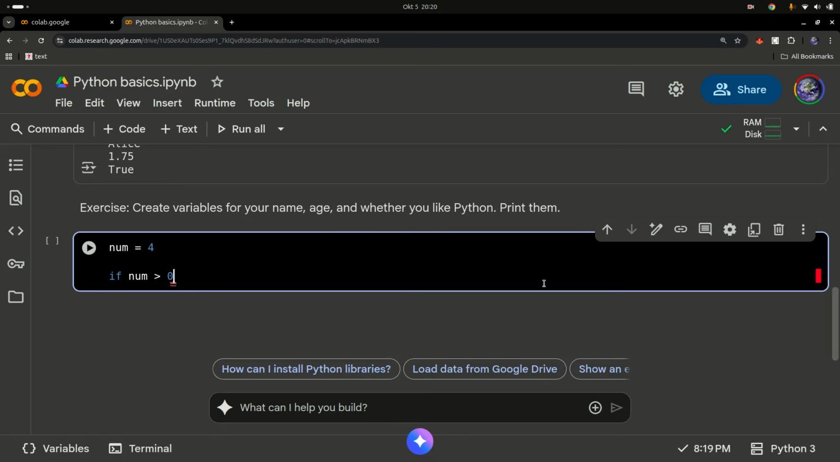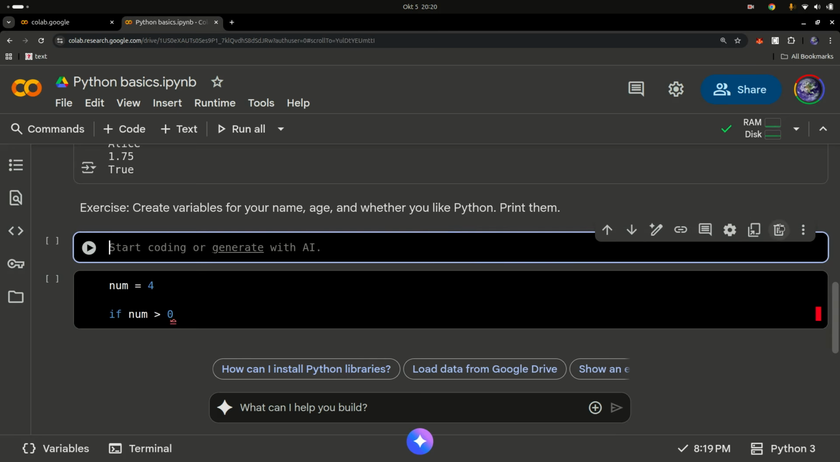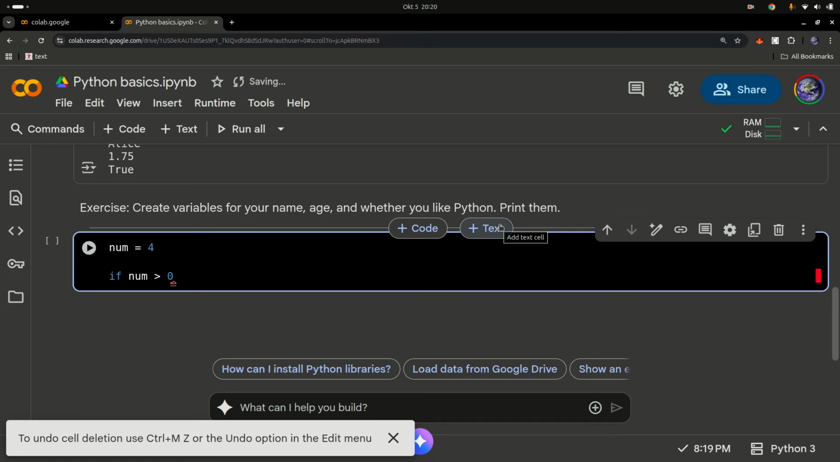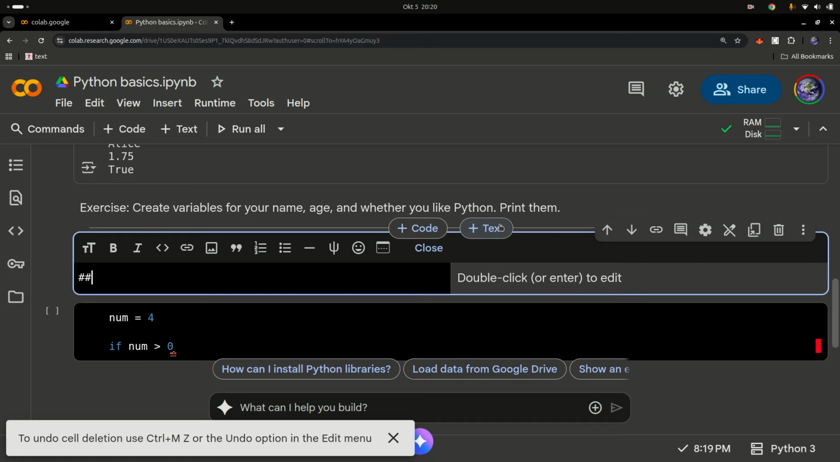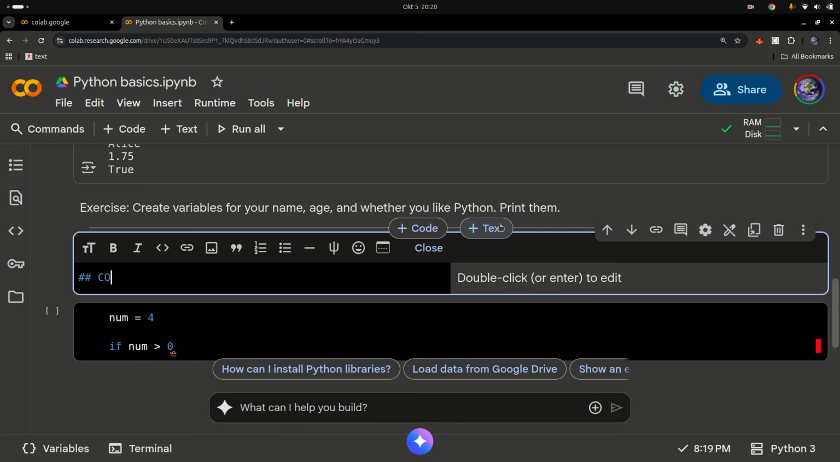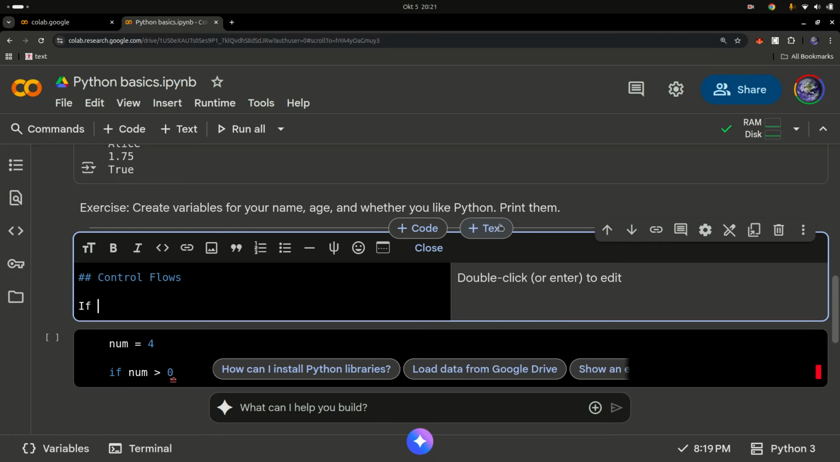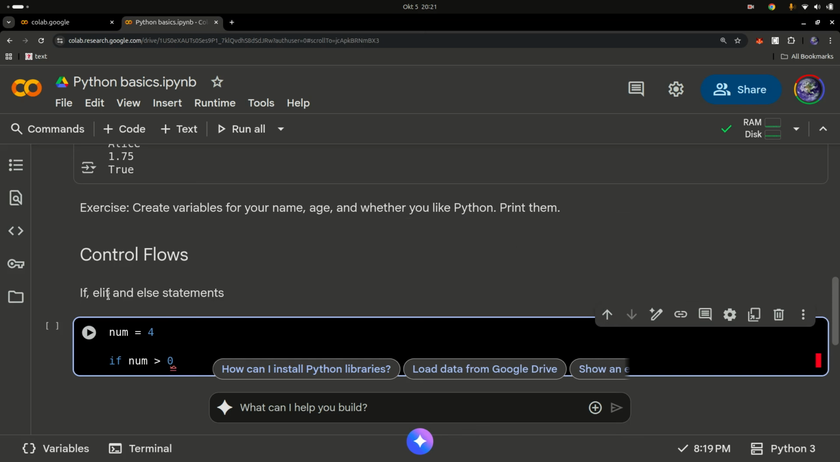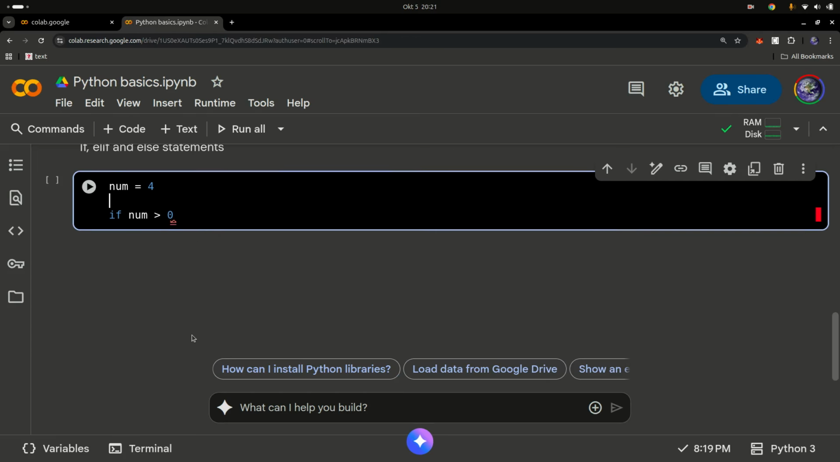Let me just create this up here before I do that. Sorry, not that, let me delete that. Then I'm going to create a new one, and this is going to be called control flows. This is basically if, elif, and else statements. Don't worry about all these jargons. I'm going to explain all of them in detail. So let's look at this.